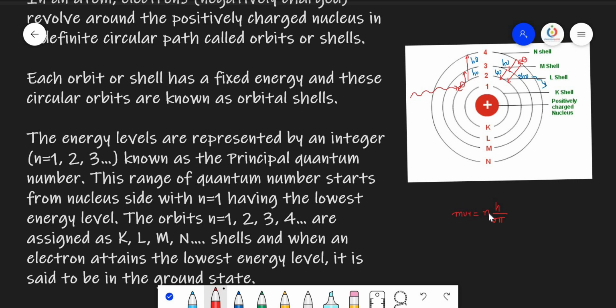Mass, velocity into radius, when multiplied, is called the angular momentum of the electron. So angular momentum of the electron equals nh upon 2 pi, where n equals the orbit number. For the first orbit, n equals 1, so the angular momentum is simply h upon 2 pi. For the second orbit, n equals 2, so the 2 gets cancelled and it becomes h upon pi. For the third orbit, it is 3 by 2, which means 1.5 h upon 2 pi. So the angular momentum changes based upon the number of the orbit.